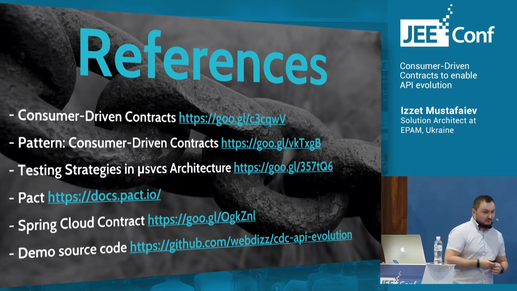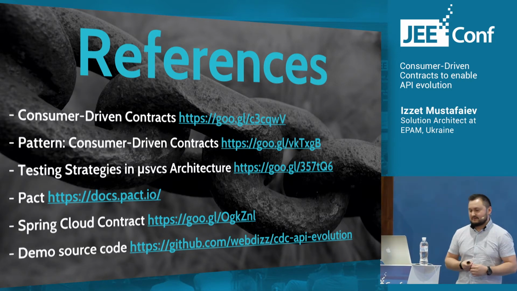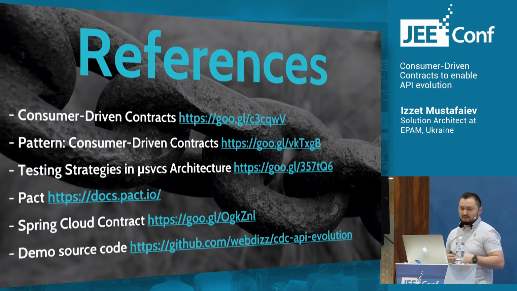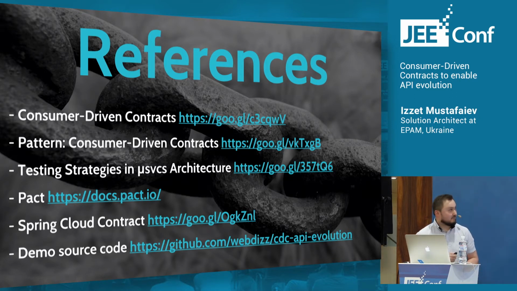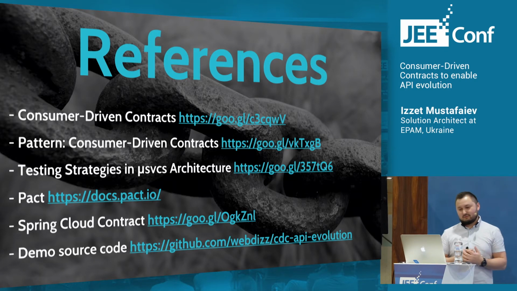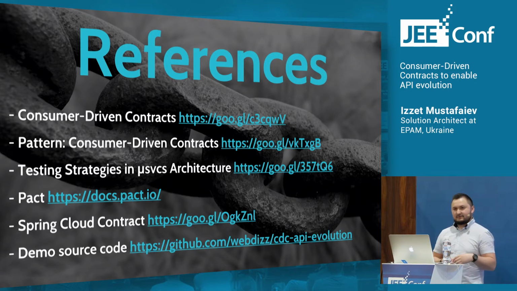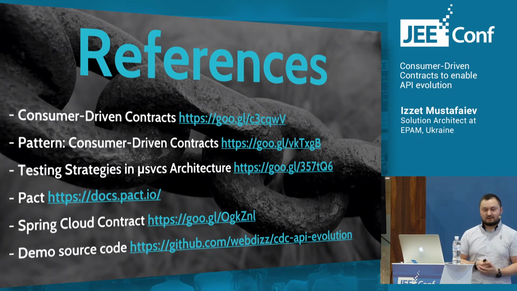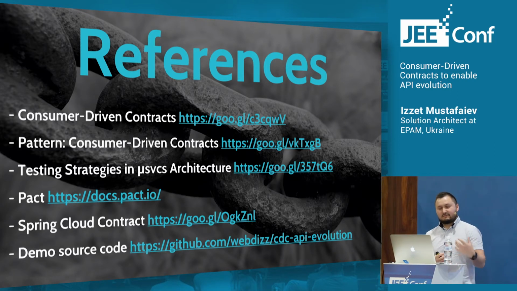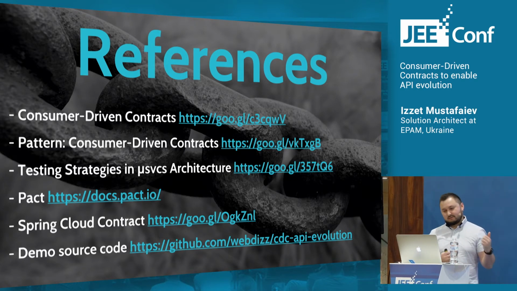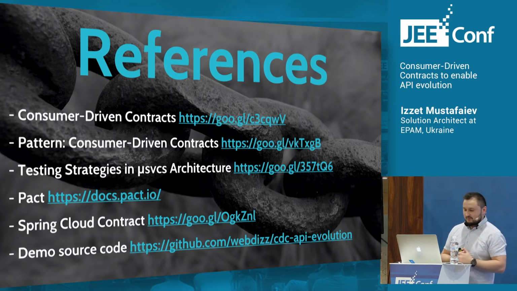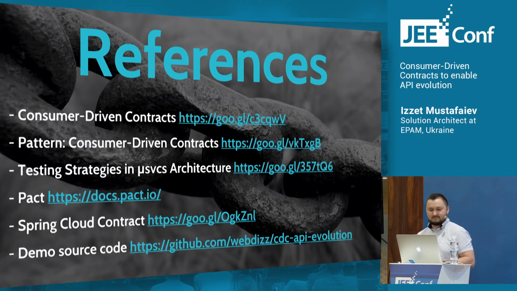Okay, there are some useful links for you to check for more details, because there's not enough time to dive deep into this topic. There is a definition of what consumer-driven contracts are. The third link is actually quite interesting, especially if you have microservice architecture style applications. There is a description of testing strategies for this type of applications, and links to Pact and Spring Cloud Contract. And the last link is a link to the source code of the demo. You can clone this repository and verify how it works in practice.